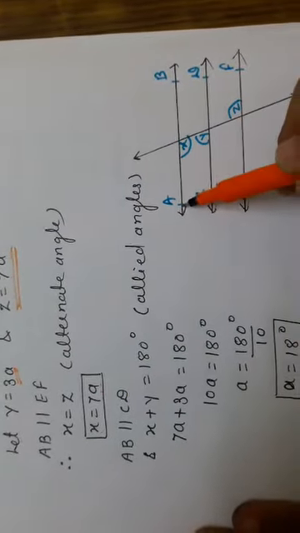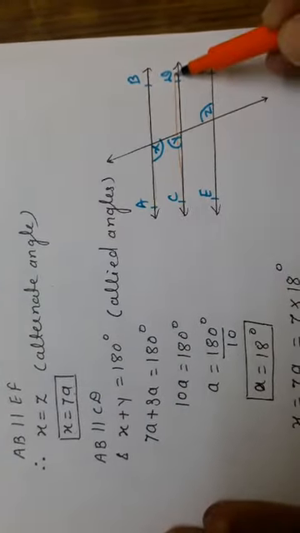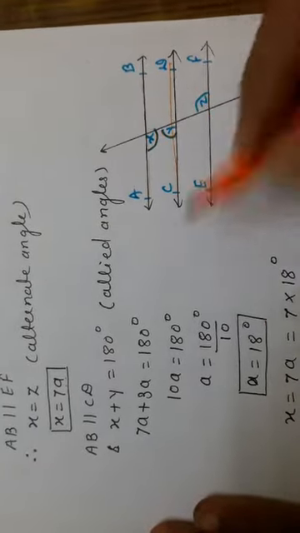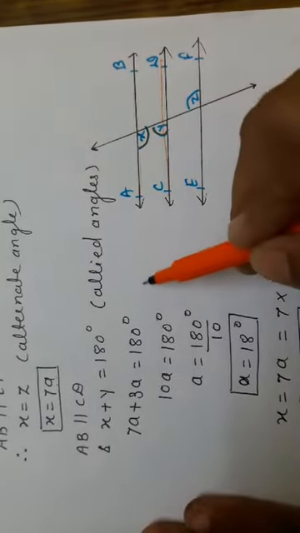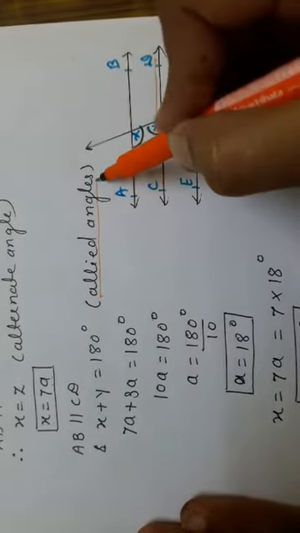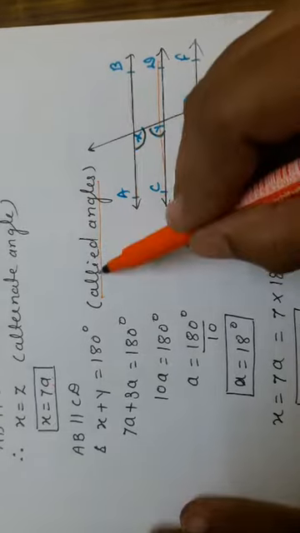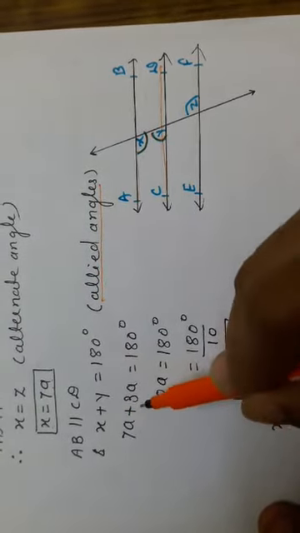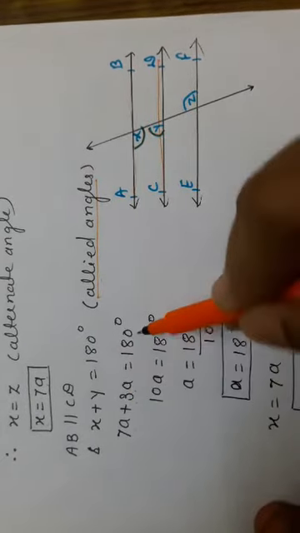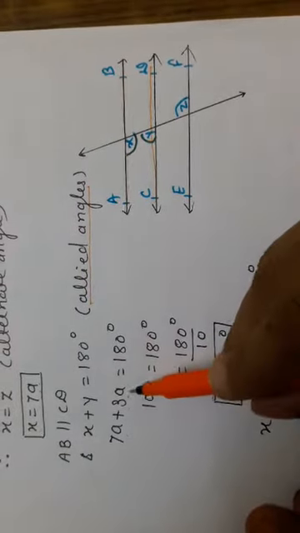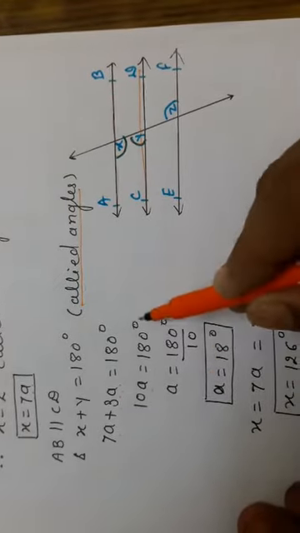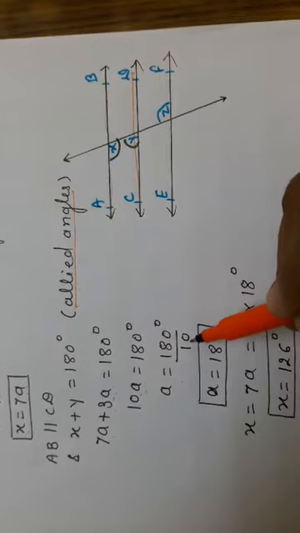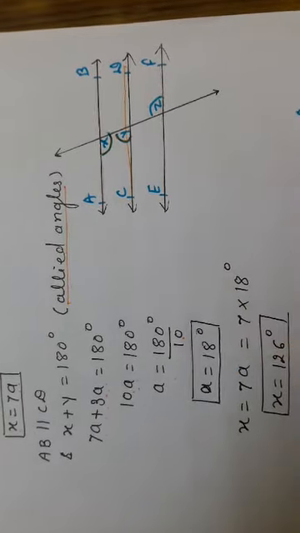Now in the figure, AB is parallel to CD. That's why angle x plus angle y is equal to 180 degrees, allied angles. That is also called interior angles are supplementary, also called allied angles. So the value of x is 7a and the value of y is 3a, and the sum is equal to 180 degrees. 7a plus 3a is nothing but 10a, which is equal to 180 degrees. 10 is in multiplication, so it will go as division. a is equal to 18 degrees.